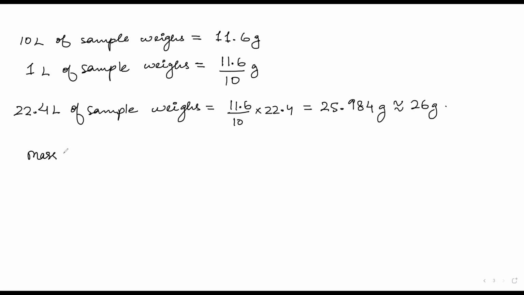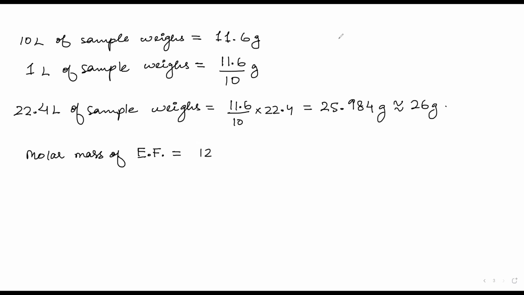The molar mass of the empirical formula, which is CH, is 12 plus 1, equal to 13 gram. Carbon mass is 12 gram.